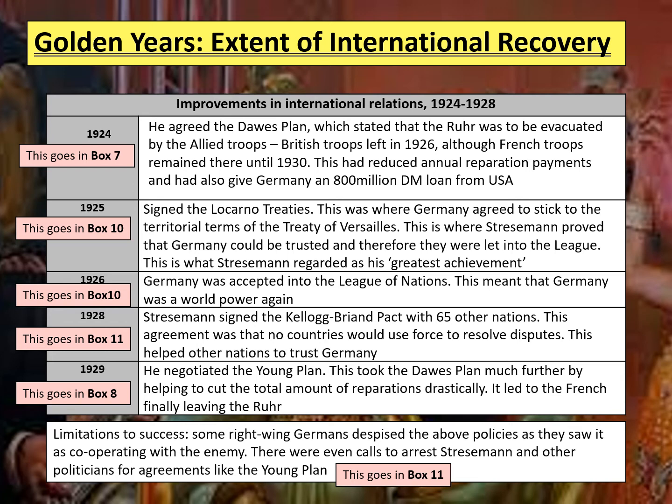This was probably, for me, his greatest area of success because, of course, getting into the League of Nations meant that Germany would be seen as a leading power again. Of course, it's after 1929 and obviously the movement towards the rise of Hitler, and that's when Germany falls out of position with the Allies and comes out of the League of Nations in 1933. So that's where things begin to go badly.